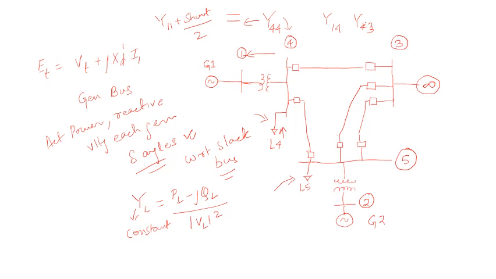So in the previous numerical, if you find out, there we converted our series admittance using a star delta, and we converted it to shunt. I hope you have remembered that. Here, in this type of problem, we won't use star delta configuration to convert it. We will use the data given, what we have already calculated. So better go through how we calculate the Y bus matrix. I won't discuss it as much.